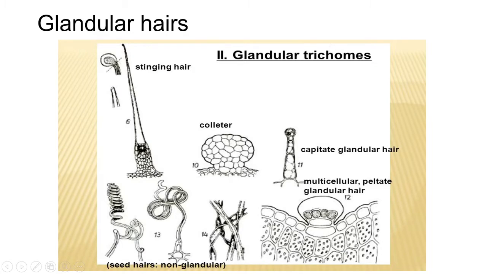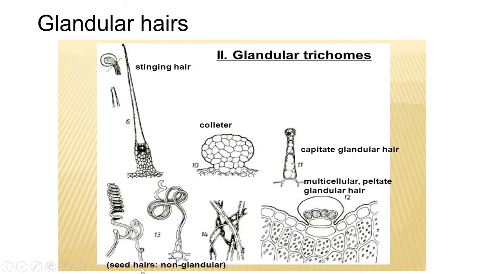Now this is the base or stalk of the stinging hair, and upper is one cell. Now this is the head and this is the foot. This is the capitate glandular hair and multicellular glandular hairs.